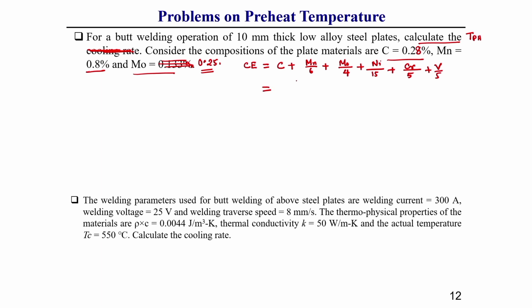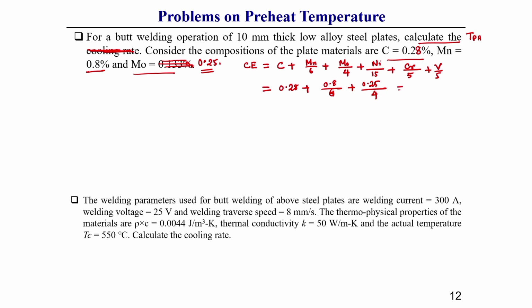Now, here the percentage of carbon is given as 0.28, manganese is 0.8 divided by 6, and molybdenum is 0.25 by 4. Other alloying elements are not available, so we are not considering them.